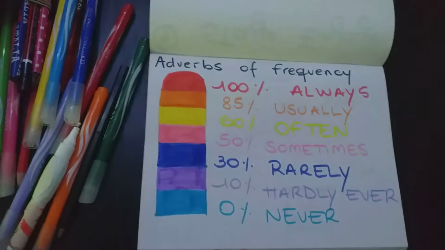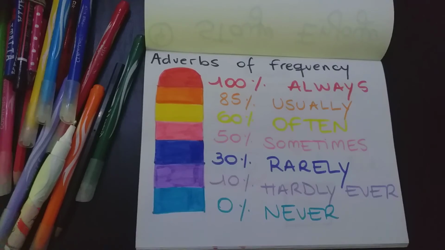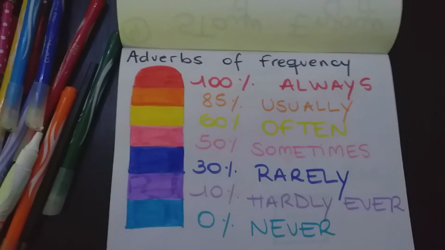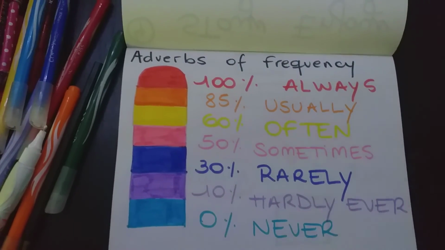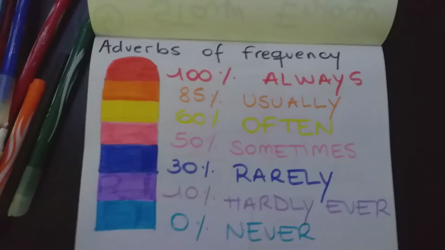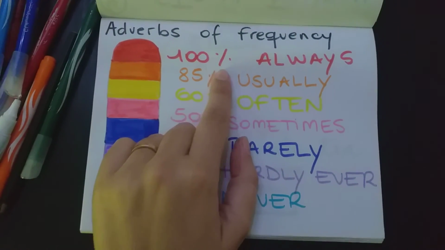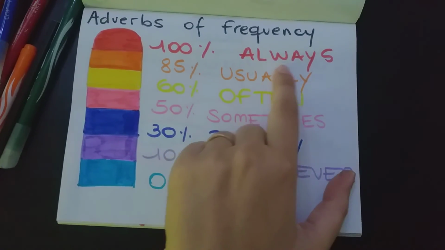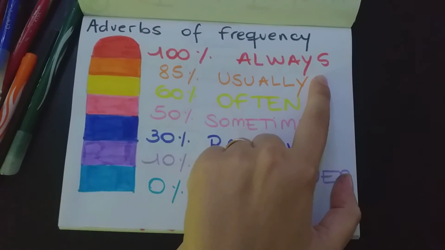When we talk about the present simple tense, we also learn the adverbs of frequency. They tell me how often we do the different verbs, the different actions. When I do one action 100% of the times, I use the adverb of frequency that is called always. Okay?